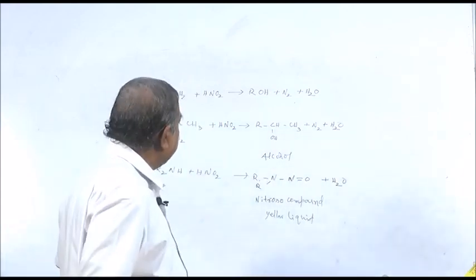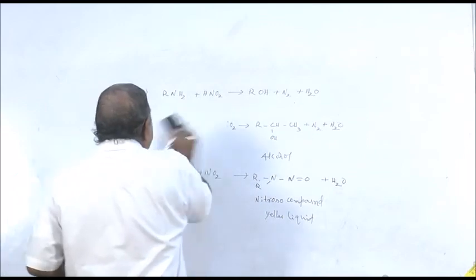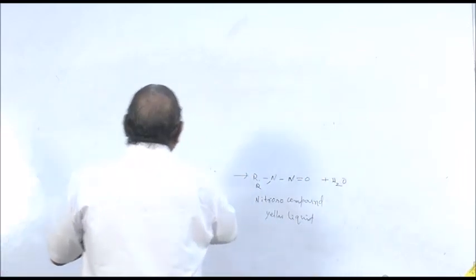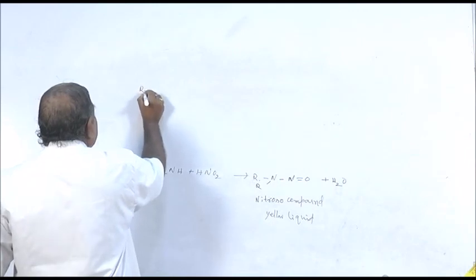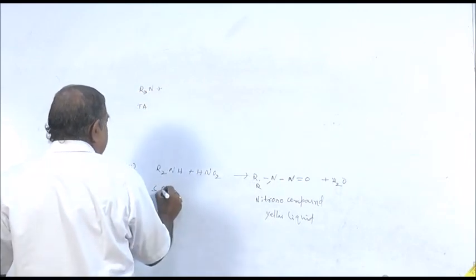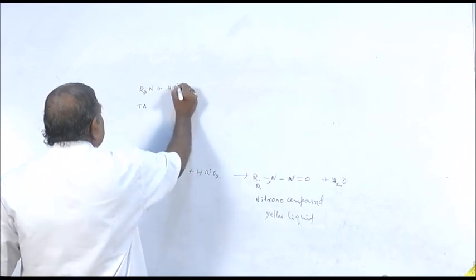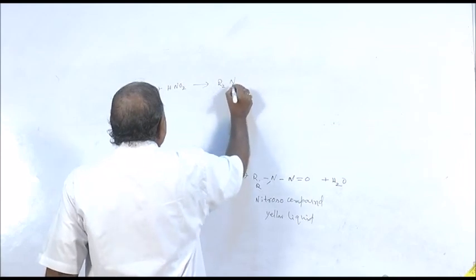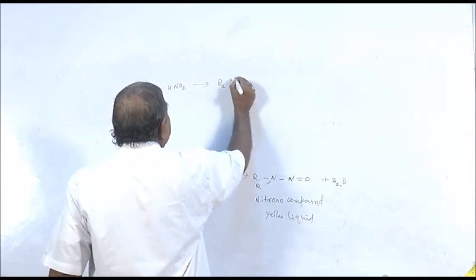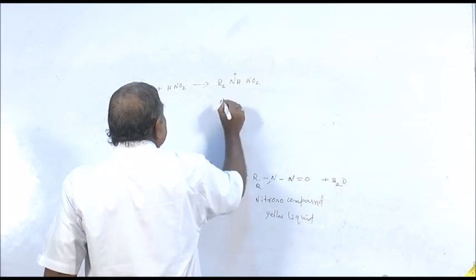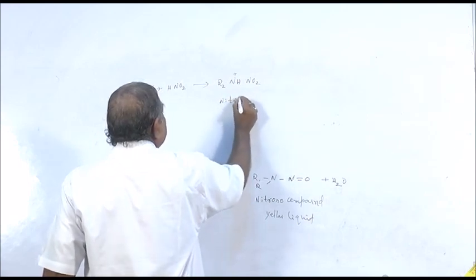On the other hand, when tertiary amine is treated with nitrous acid, this is a tertiary amine, this is the secondary one. With tertiary amine, you will get an addition compound, R3NH plus nitrite.